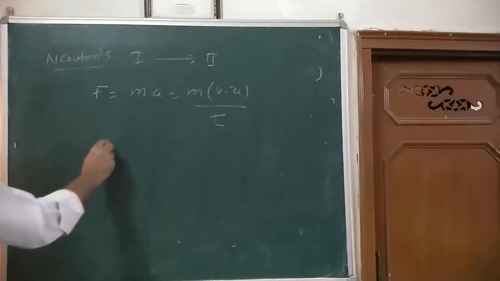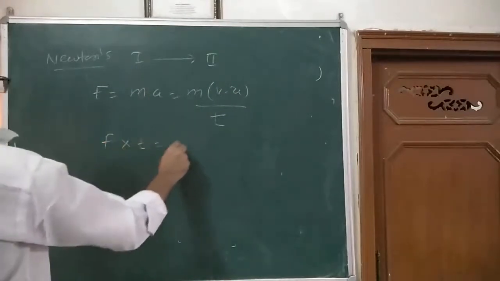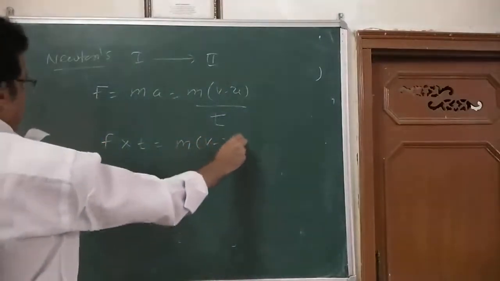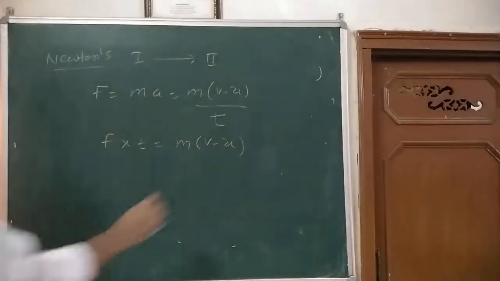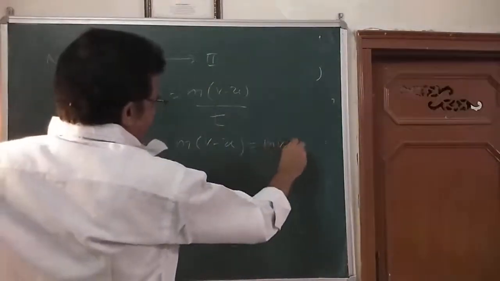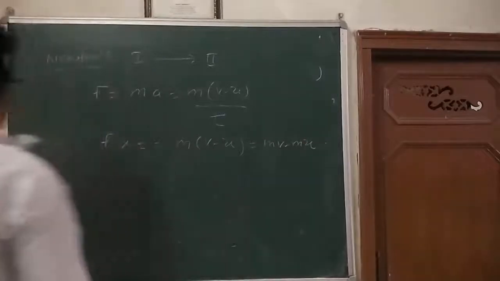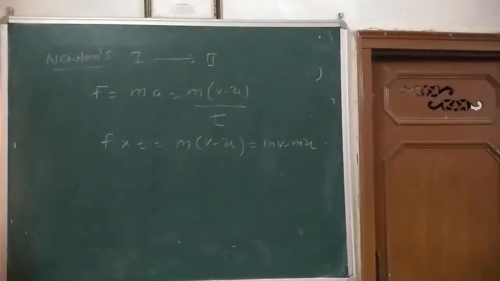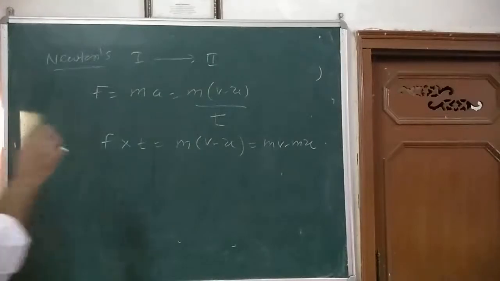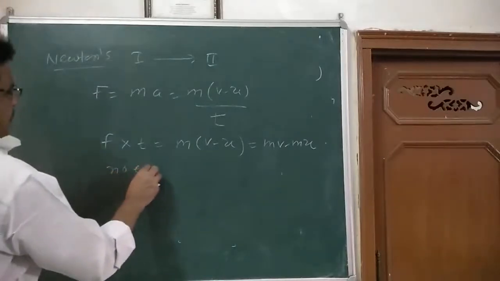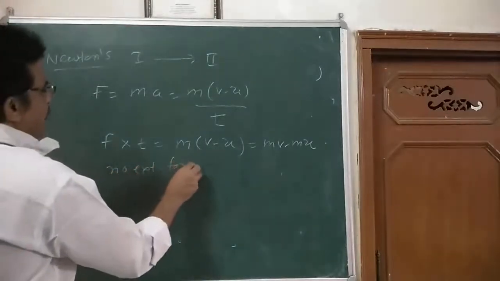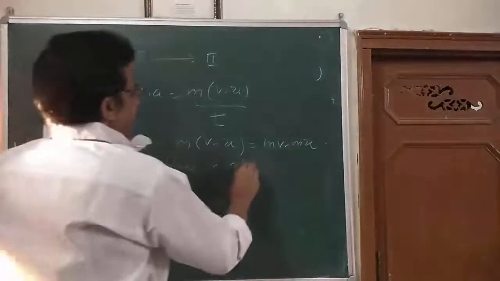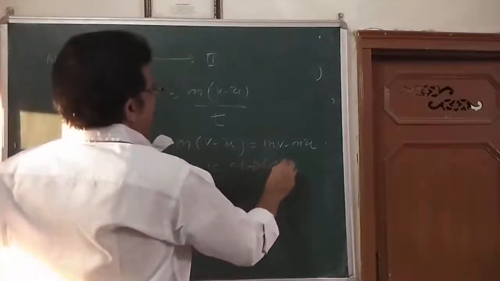Force into time is equal to m into v minus u, that is mv minus mu. So I can say, children, here, when there is no external force applied, then what happens?